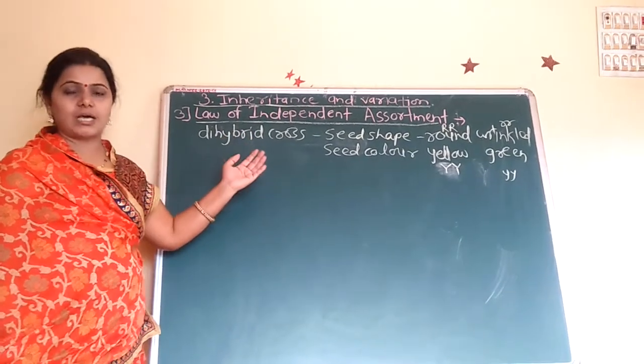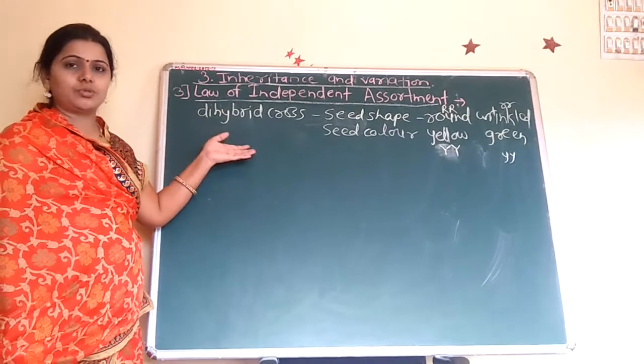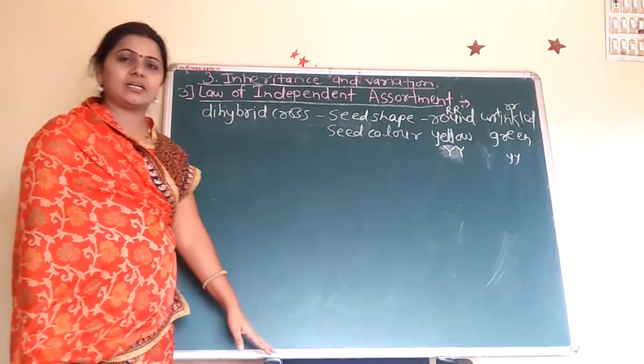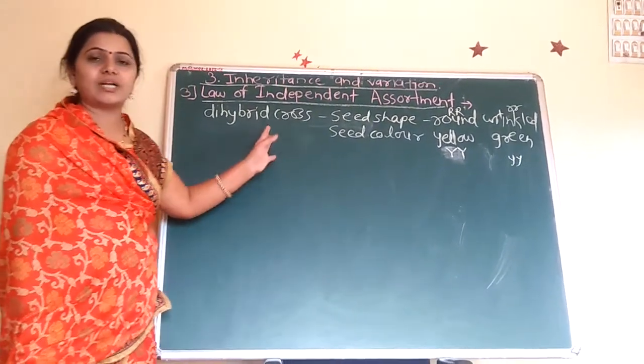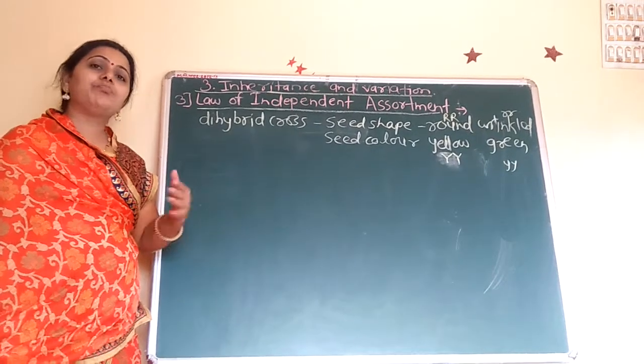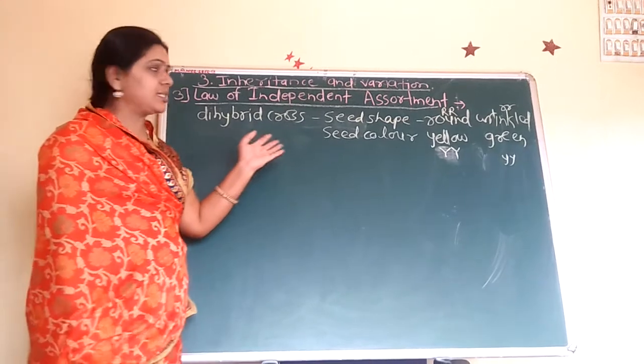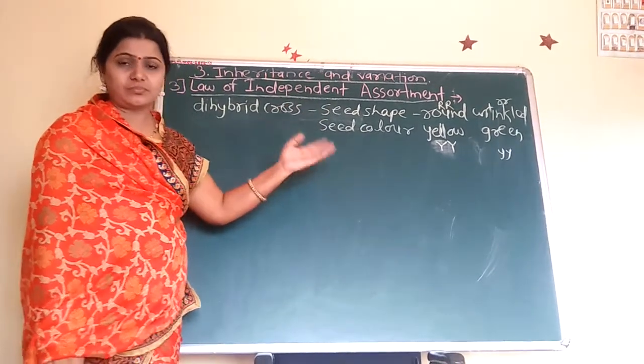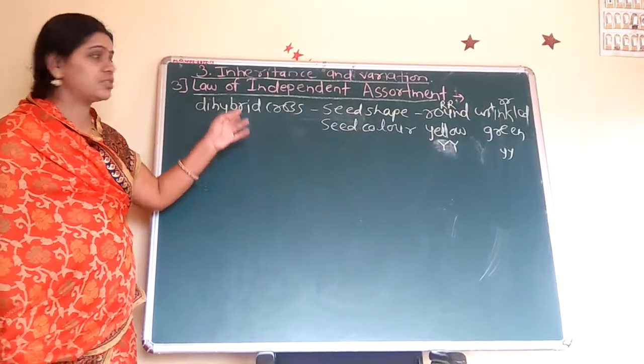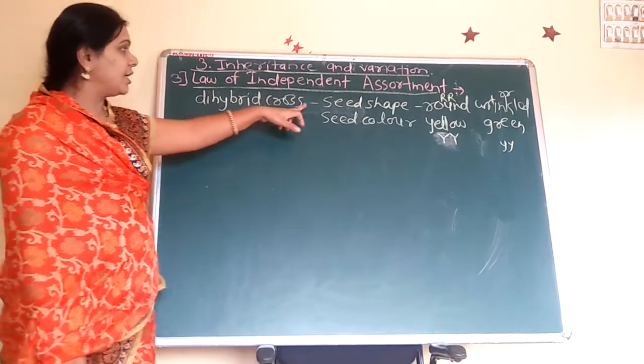We all know the dihybrid cross means di means two. When two contrasting characters are crossed, that is, the contrasting characters are pure or homozygous, and these contrasting characters cross with each other, that cross is called a dihybrid cross. Here giving two